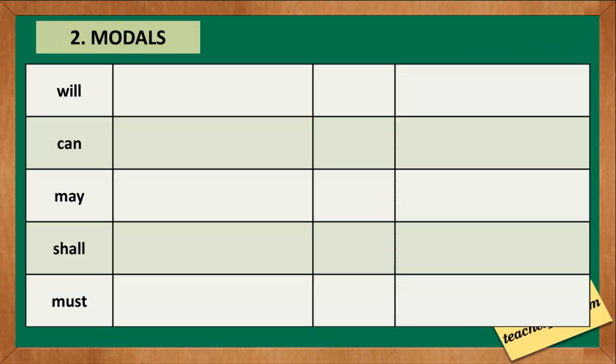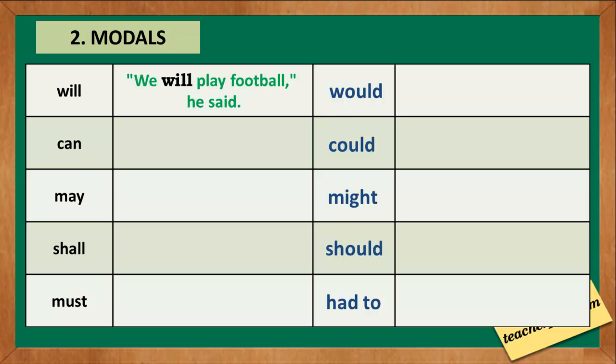The second rule is regarding the use of modals. We also change our modals when we make indirect speeches. Examples: the modal will changes into would, can into could, may into might, shall into should, and must into had to. Examples: "We will play football," he said. The indirect speech is "he said he would play football."